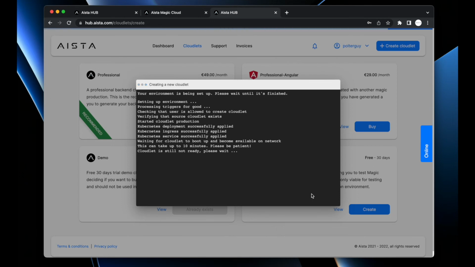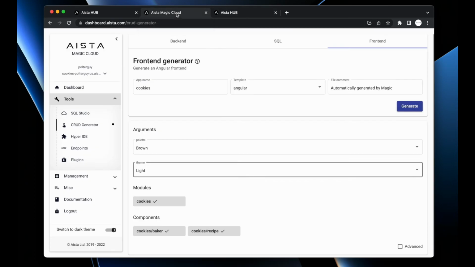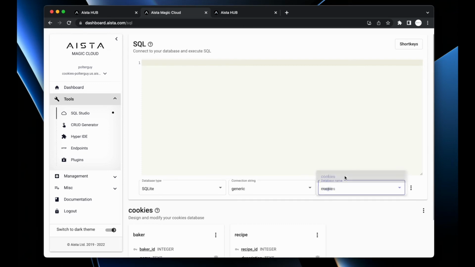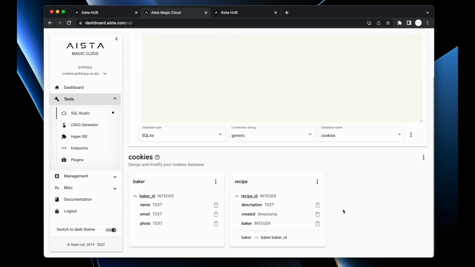So while the compiler is doing its job, let's go back here now to Magic Cloud and let's click SQL Studio. Let's look at our database once more just to repeat such that we have a visual representation in our heads of what we are about to be given by the Angular compiler once it's done deploying our app. Okay, so we have two database tables, a baker and a recipe.